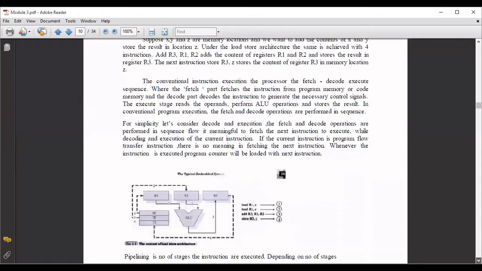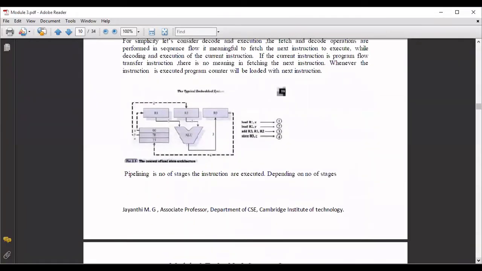So you have a diagram here, showing pipelining as well as the load and store architecture. What is happening here is you have a memory, you have registers, and you have an ALU. There are some instructions written on the right side. Instruction 1 is load R1 comma X. The meaning of that is X is a memory location. In that X memory location, some value is present. Load that value to the register R1.